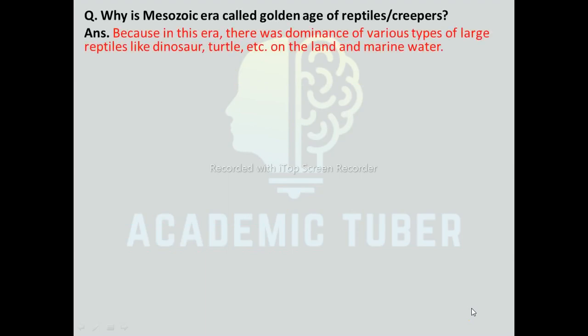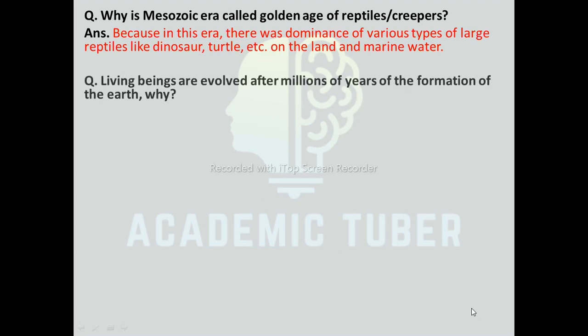So now we are going to discuss some important questions from these eras. First question: why is Mesozoic era called Golden Age of Reptiles? Mesozoic era is called the Golden Age of Reptiles because in this era there was dominance of various types of large reptiles like dinosaur, turtle, etc. on the land and marine water.